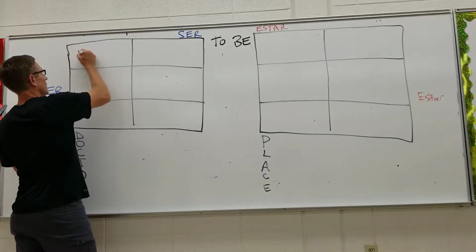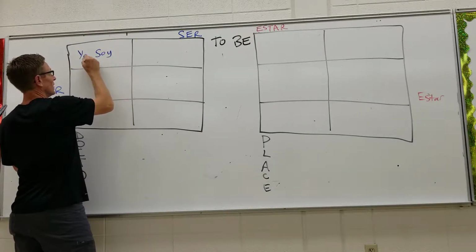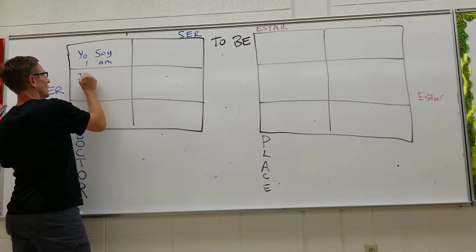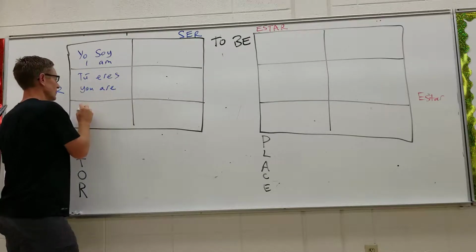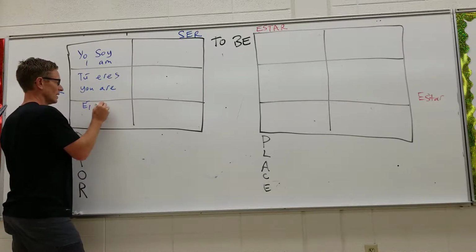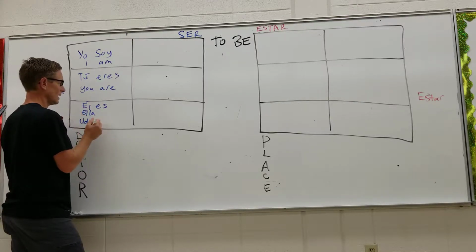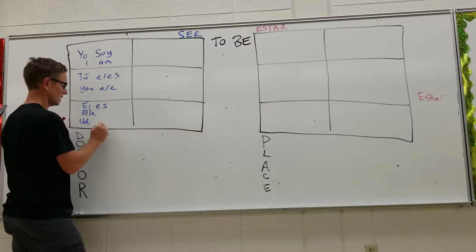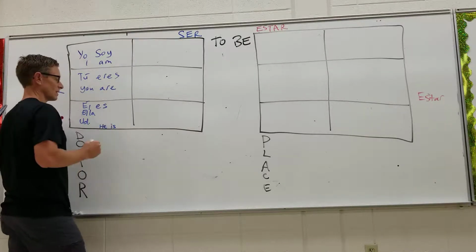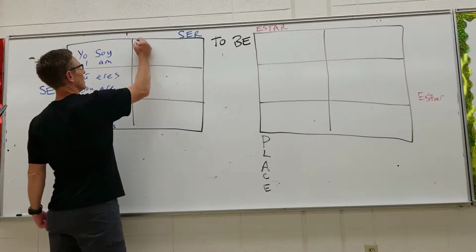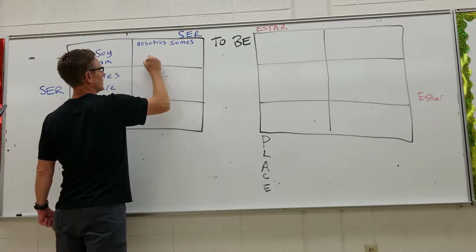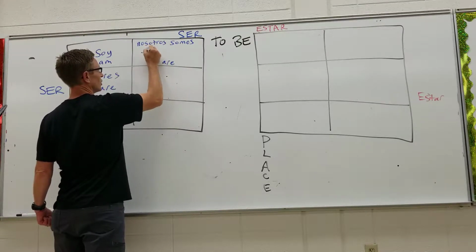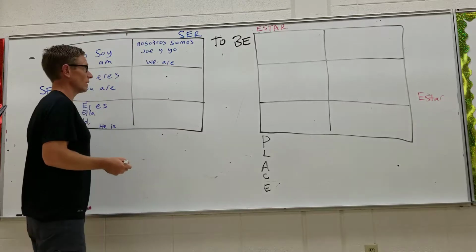So if you want to say I am, it is yo soy. If you want to say you are, it's tú eres. If you want to say she is or he is, let's say él es or ella es or usted es. That would mean he or she is. If you want to say we are, it would be nosotros somos. It means we are. But you could also say Tim y yo somos as well.